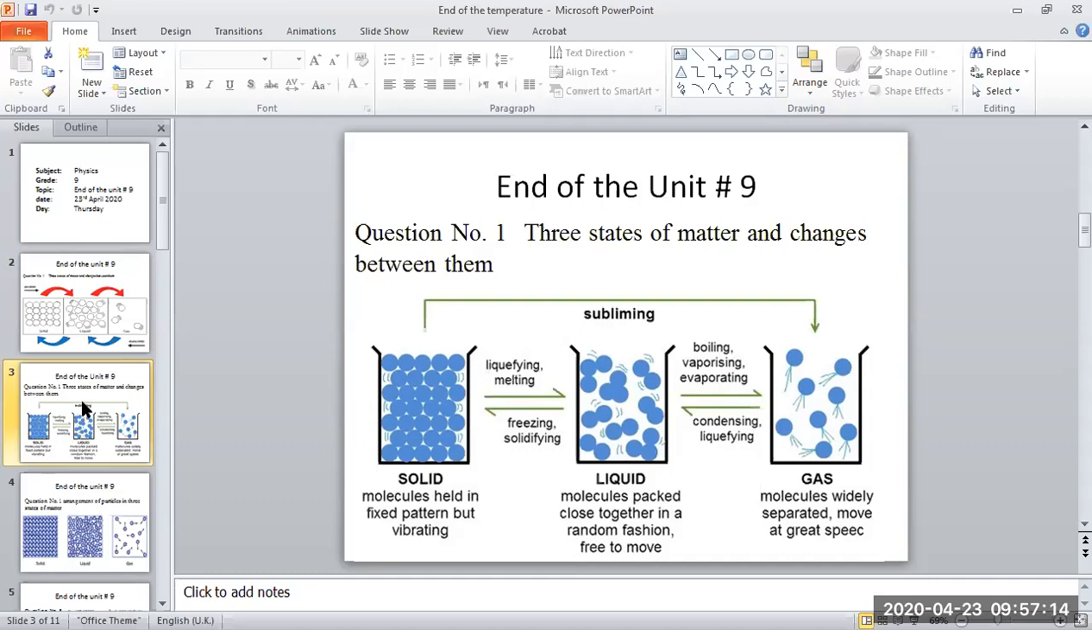Okay boys, this is what we revised today. These are very important things, as we revised two or three things and defined many things: how many states of matter there are, how they change from one form to another, and what the scientific name is when they change.